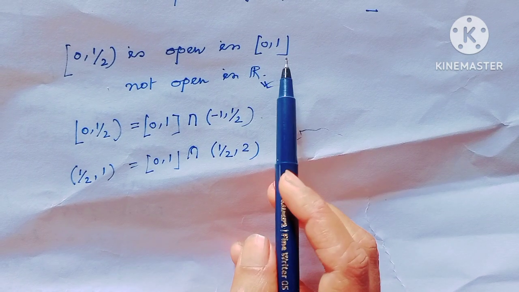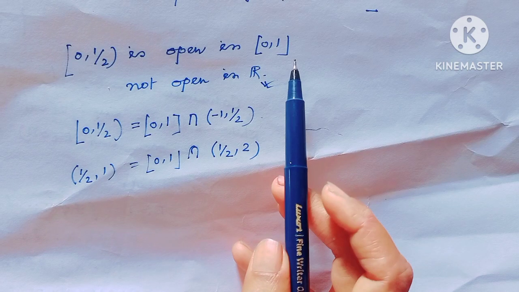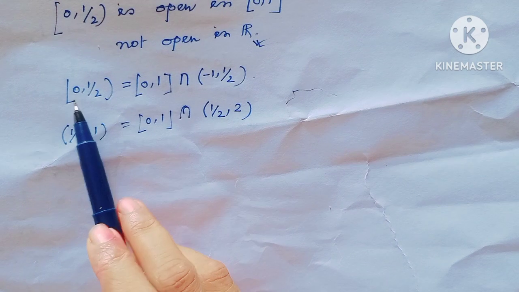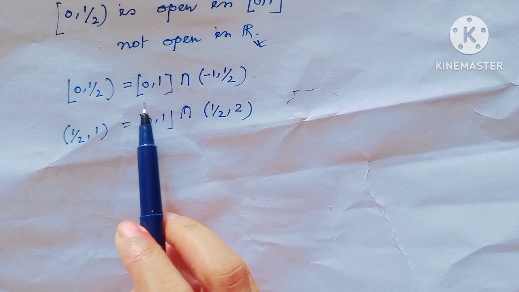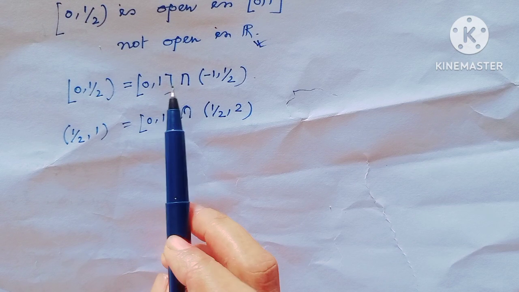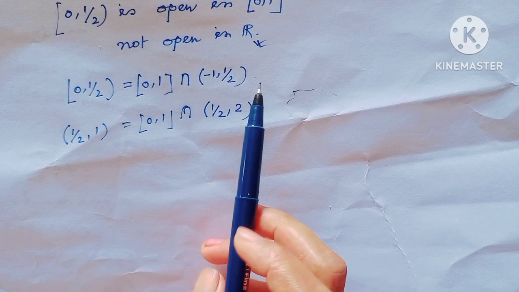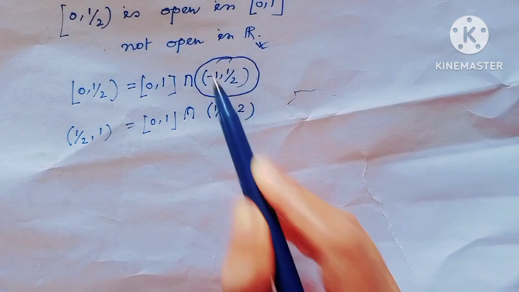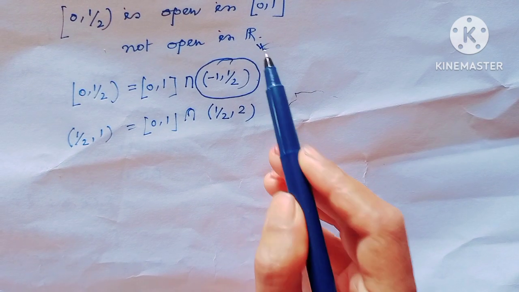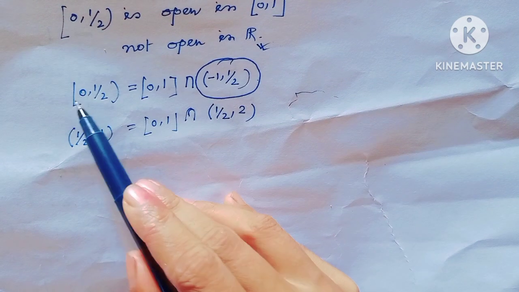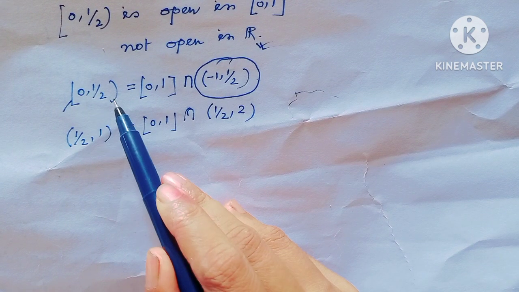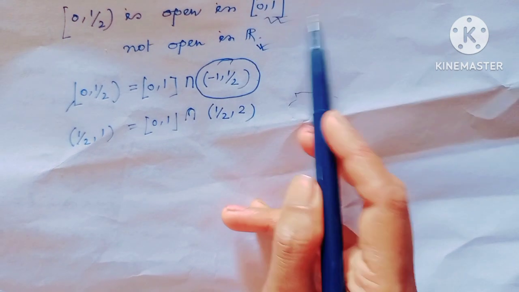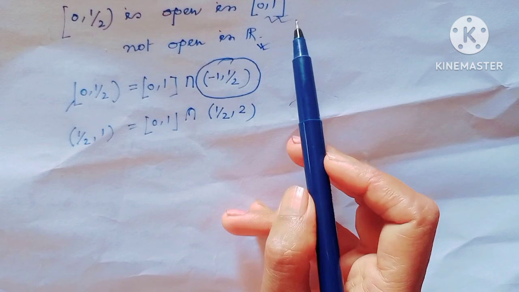This is open in this subspace topology where [0, 1] is a subset of R, because we can write [0, 1/2) equal to the closed interval [0, 1] intersection (-1, 1/2). Since this is an open set in R, we can say [0, 1/2) is open in the set [0, 1], in the subspace metric space.